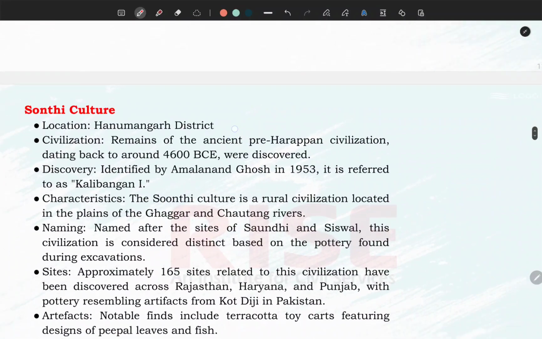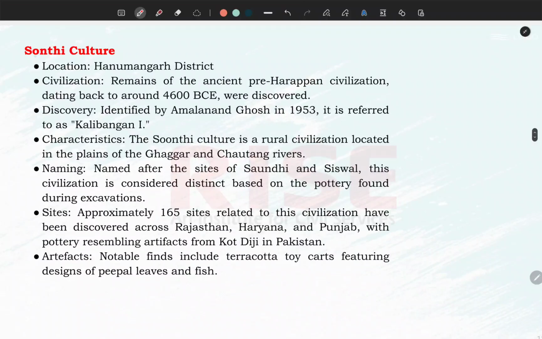Now, apart from Kalibanga, you have to learn about the Sonthi culture. Sonthi culture is also located in Hanumangarh district. One part of Sonthi culture is located in Hanumangarh district. It is basically the remains of an ancient pre-Harappan civilization. It is dated back, predating the Harappan civilization, to like 4600 BC. Its discovery was done by Amlanand Ghosh in 53 and he referred to it as Kalibanga one. There are disputes, but whatever he has said is also considered very authentic.